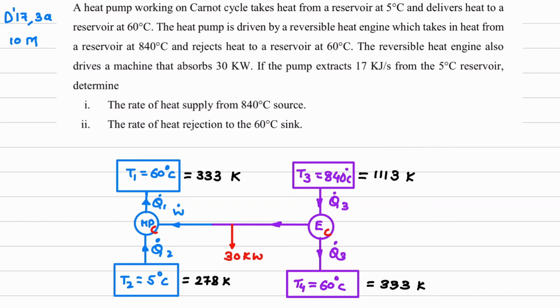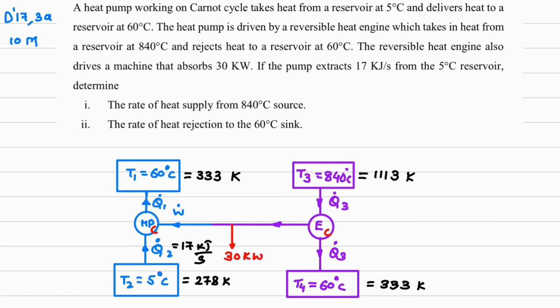Next we will read: if the pump extracts 17 kilojoule per second from the 5 degrees Celsius reservoir. So this is a heat pump, this is the 5 degrees Celsius reservoir. So Q dot 2 value is given. I'll write down the value. Q dot 2 is 17 kilojoule per second. Now kilojoule per second means kilowatt only. That is why I have written over here Q dot 2 and not Q2.